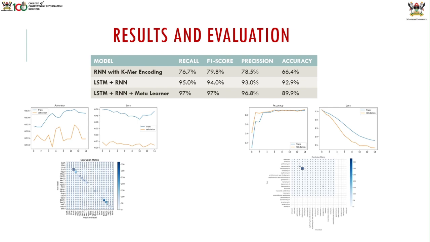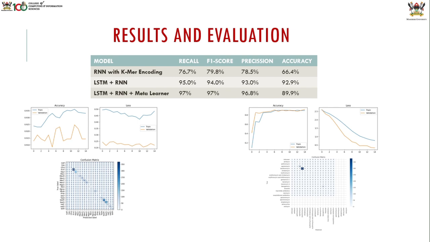First of all, the recurrent neural network with K-mer encoding had the least accuracy because it kept running out of RAM. K-mer encoding, unless done locally in a notebook, keeps running out of RAM. So we dropped it temporarily and introduced recurrent neural networks combined with long short-term memory networks, and these had the highest accuracy. However, the meta learner, after being introduced, we had to sacrifice some of the accuracy